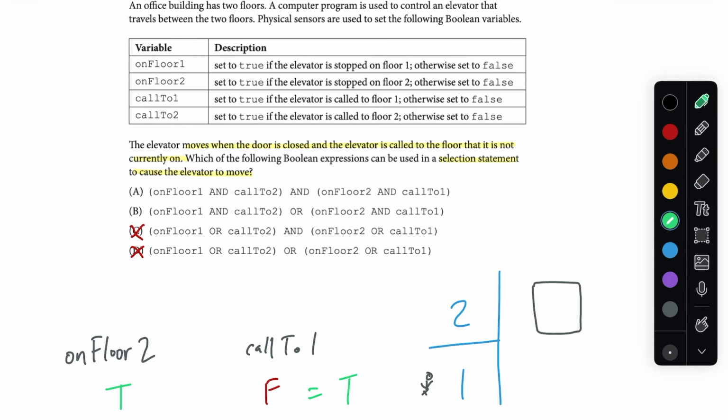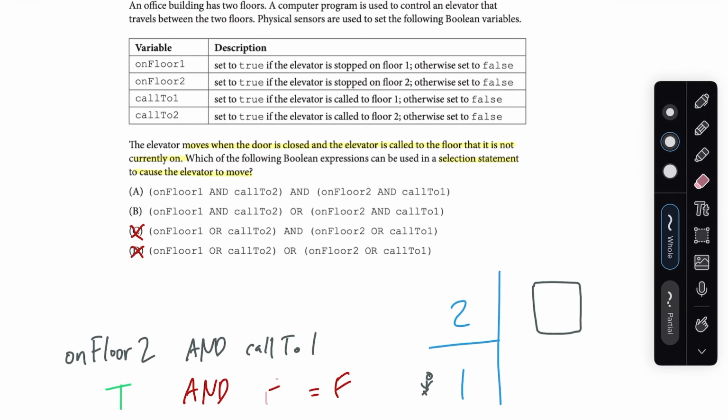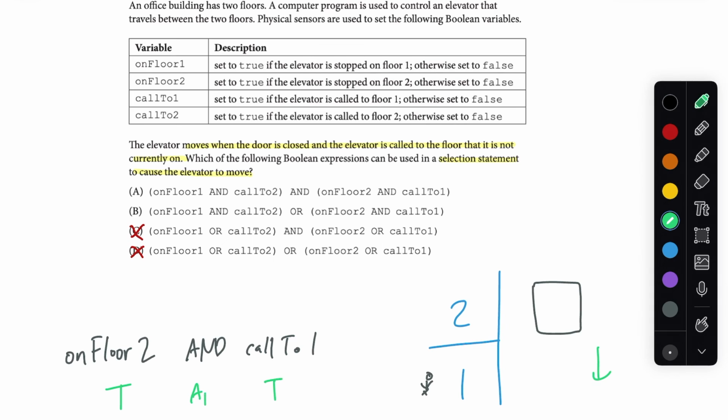So what happens if we convert this into an and? True and false is going to end up evaluating to false, and that would be true for the situation where the elevator is not in motion, it's on the second floor, it's just standing there. If we change this to a true, and now someone is calling that elevator down, we would say that true and true is equal to true. So the elevator is in motion here.